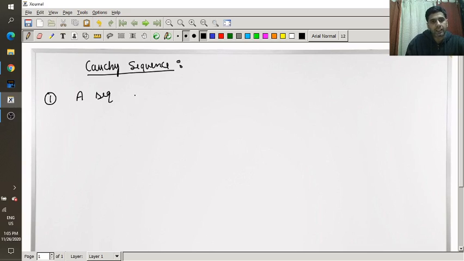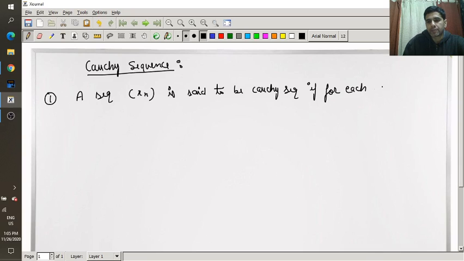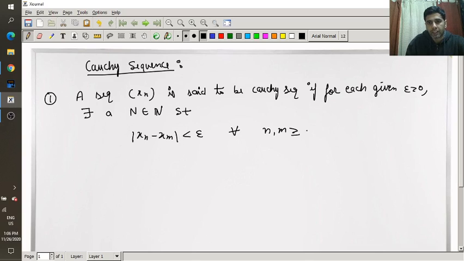A sequence xn is said to be Cauchy sequence if for each given epsilon greater than 0 there exists a natural number N such that |xn minus xm| is less than epsilon for all n, m greater than or equal to capital N.